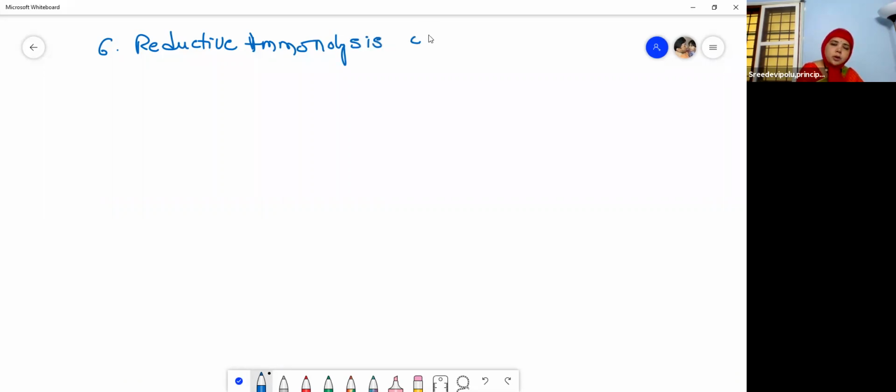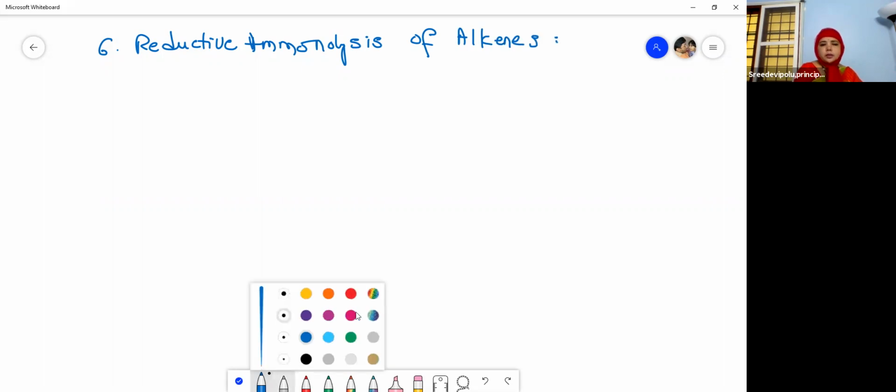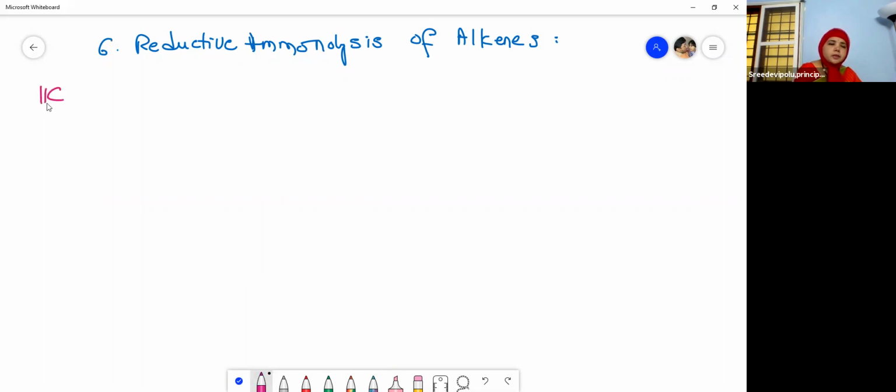By the reductive ammonolysis of alkenes, ethene or ethylene, two carbons with a double bond. Aliphatic unsaturated hydrocarbons having a carbon-carbon double bond are called alkenes.